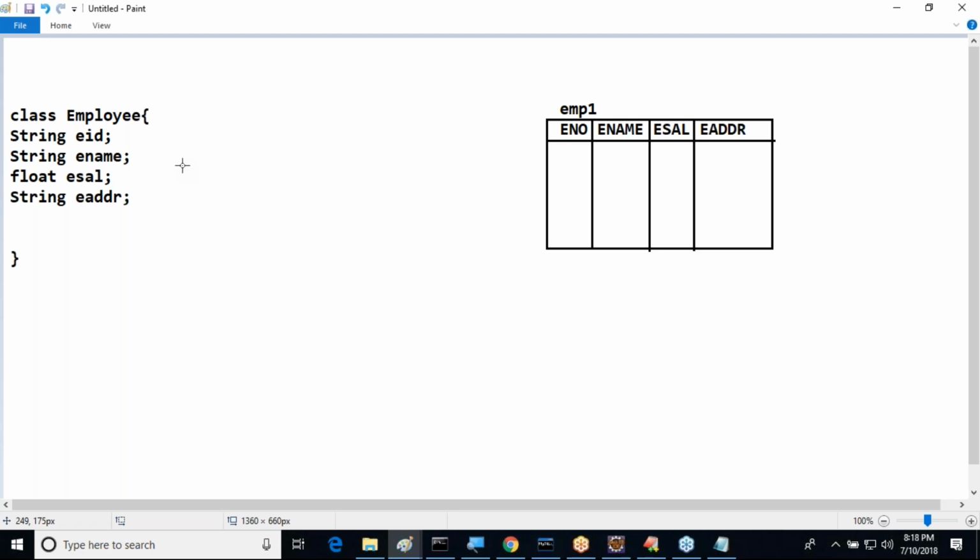But my requirement is different. For employee address, up to now I specified only the city name, but I don't want to specify only the city name. I want to give more elaborated information and provide complete address details: flat number, street, city, then state and country. These many details I want to provide.